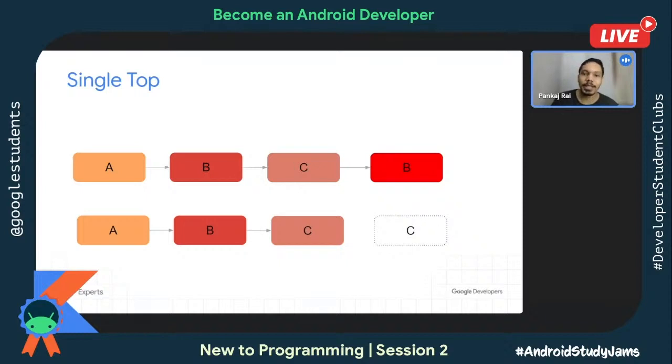But still it will create a new instance of it, because as the launch mode suggests, it is single top, and activity C was on the top, not activity B. That's the reason it creates a new instance of activity B. But on the other side, I was in activity C, and on a button click, I'm saying again, I want to launch activity C. Then this is something which it will not allow to happen.